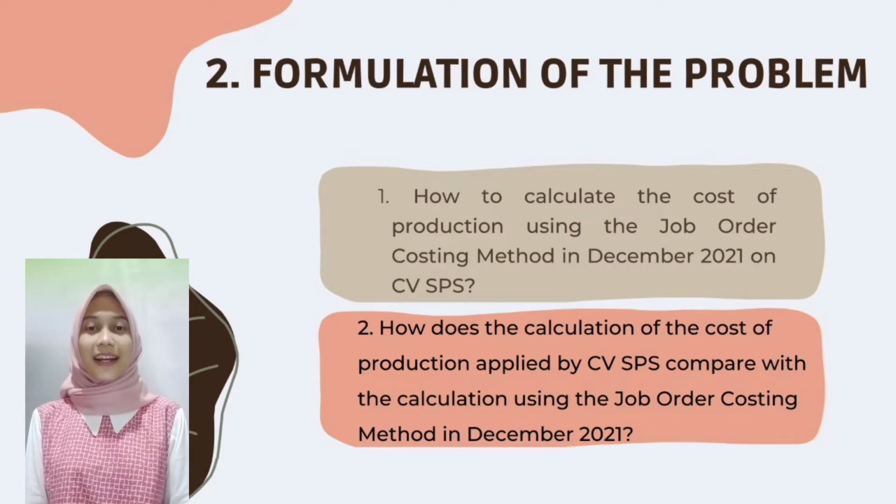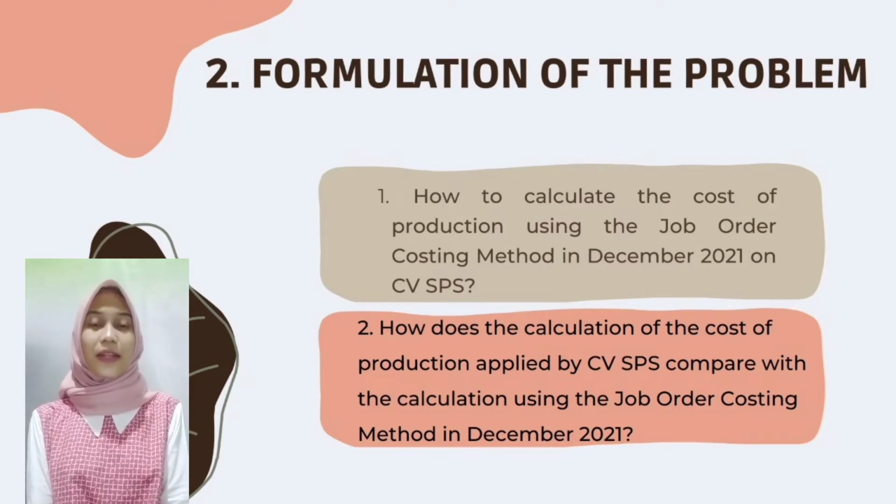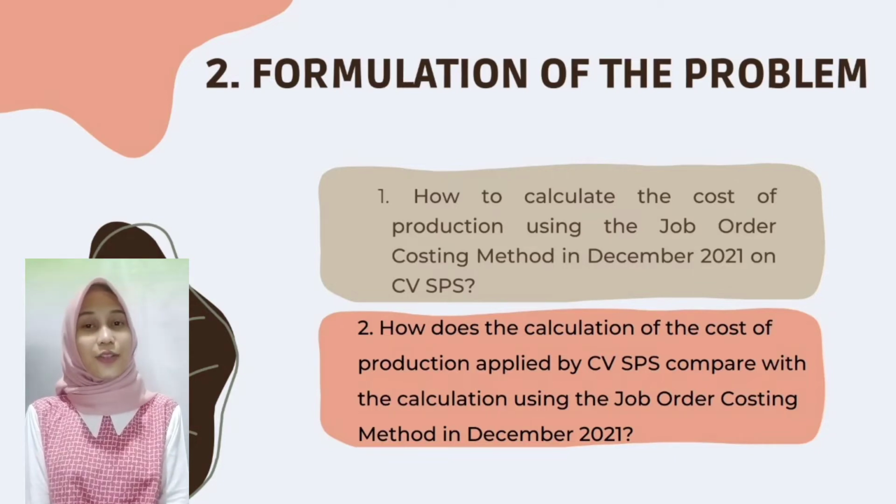Second, regarding the formulation of the problem. Based on the background on the previous slide, the formulation of the research problem is: 1. How to calculate the cost of production using the job order costing method in December 2021 on CVSPS. 2.